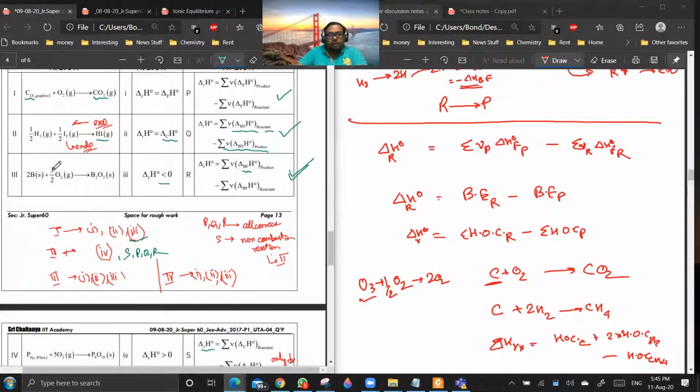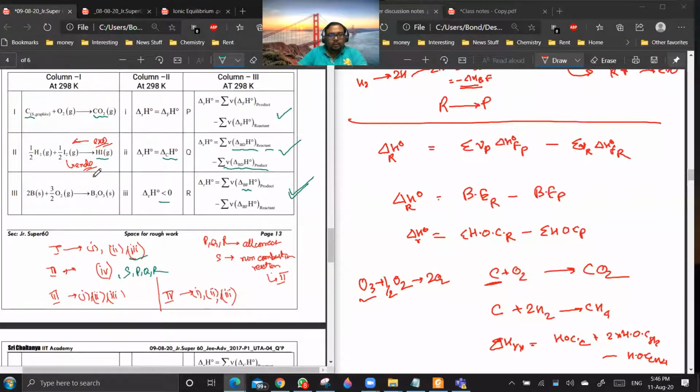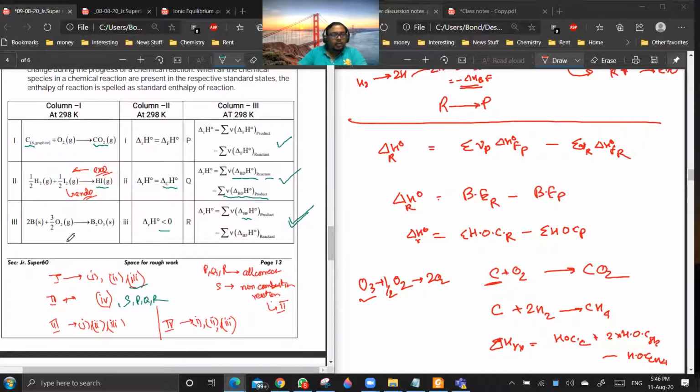Yes, sir. Now let us talk about the third option. Third is boron plus O2 giving B2O3. Okay. Now this reaction is a formation reaction. So 1 is correct for B2O3. And it is a combustion reaction for boron. So this is also correct. So 1 and 2 are correct.